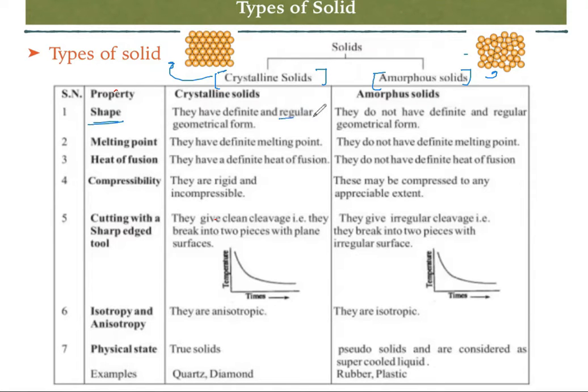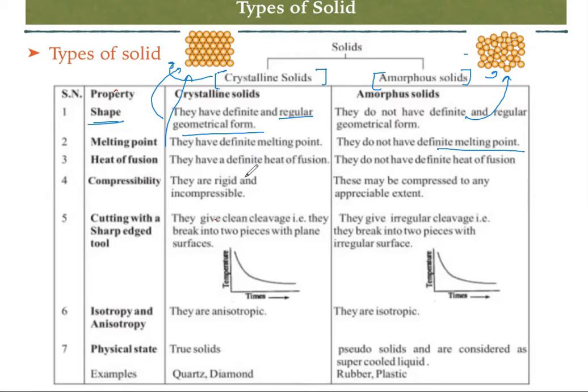Crystalline solids have a definite and regular geometry. You can see in this picture, this solid has a definite regular geometry. Amorphous solids do not have a definite or regular geometry. See this picture, these atoms are randomly arranged, so they do not have a regular geometry. Melting point: crystalline solids have a definite melting point. Take the example of a cube. If you heat the cube, it will take much time, as the melting point is much higher. Amorphous solids do not have a definite melting point.